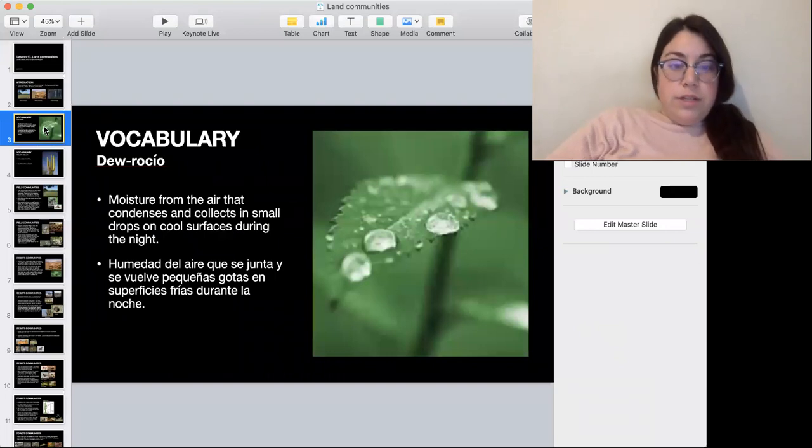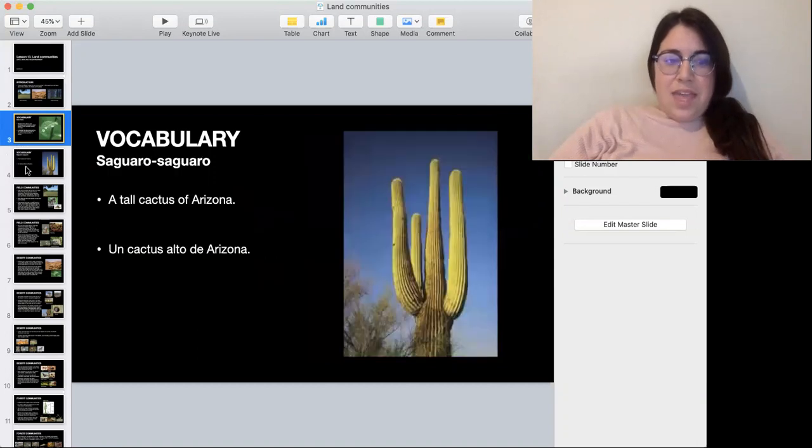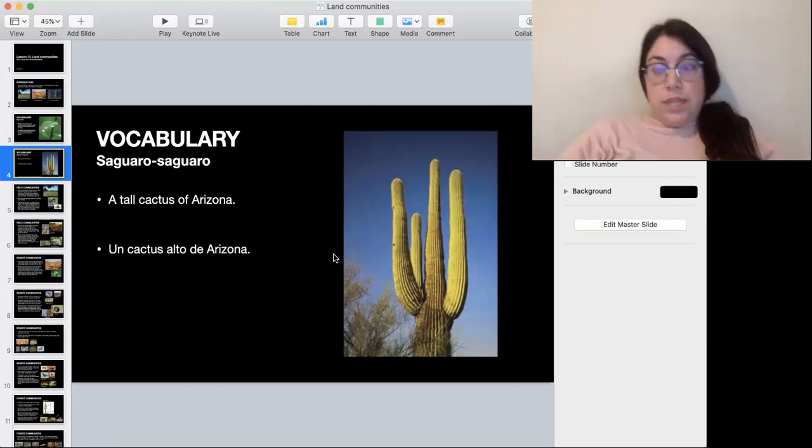For the vocabulary today, we have the word dew. Dew is a type of moisture, something wet, water that comes from the air and condenses, or gets together in small drops on cool surfaces during the night. Usually it happens on plants, like what's going on in this picture here. Then we have the word saguaro. Saguaro is a really tall cactus in Arizona. Arizona is a state in the United States.